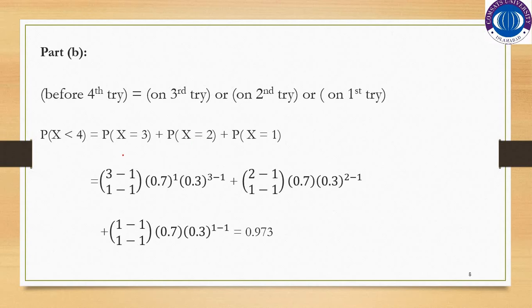By substituting the values in the probability mass function of negative binomial distribution, and by simplifying this you will get the probability 0.973, which means that this is the probability that the student will pass the test before the fourth trial.